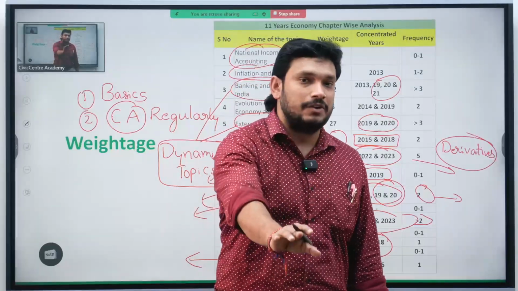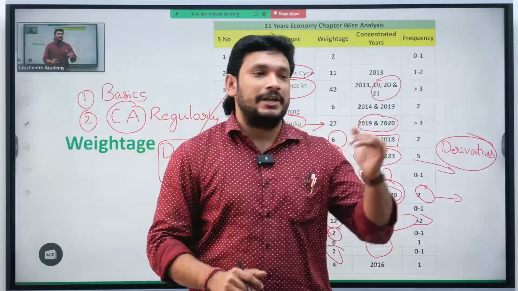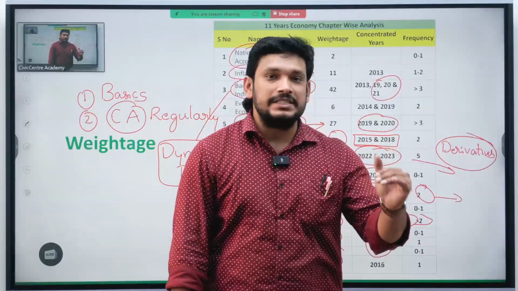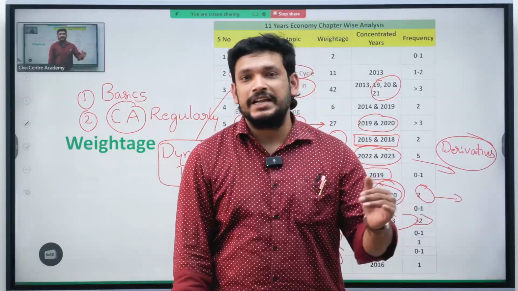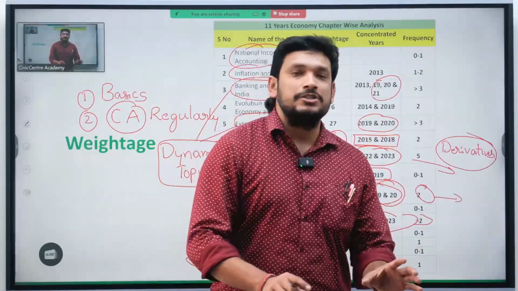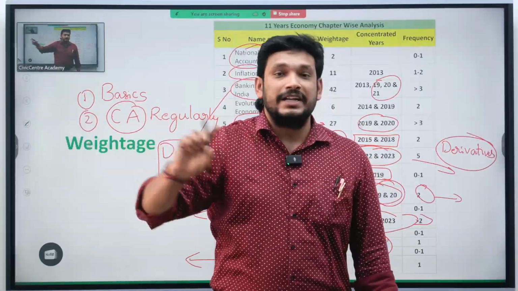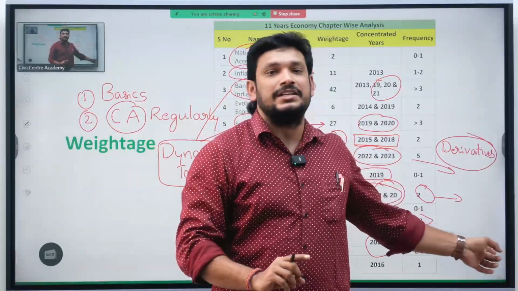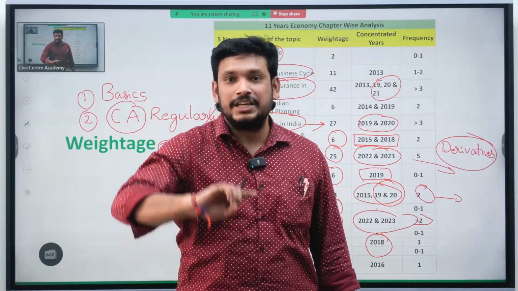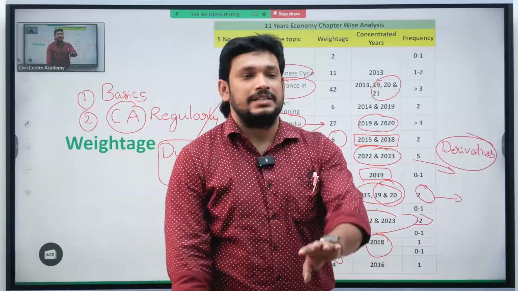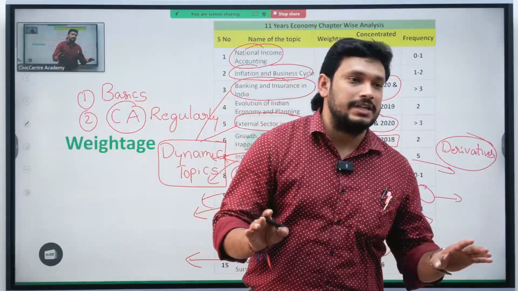That's why the economic survey and budget are more important from the mains perspective rather than the prelims perspective, because UPSC generally doesn't encourage facts. And the budget and economic survey more or less depend on facts and trend analysis. The trend analysis they are asking time and again. Sometimes when the trend is significantly changing, then they ask. But when the trend is normal, they are not asking questions regarding that. Okay.